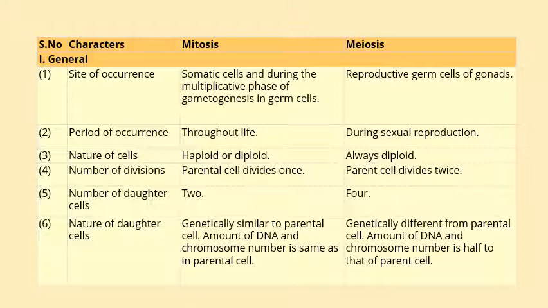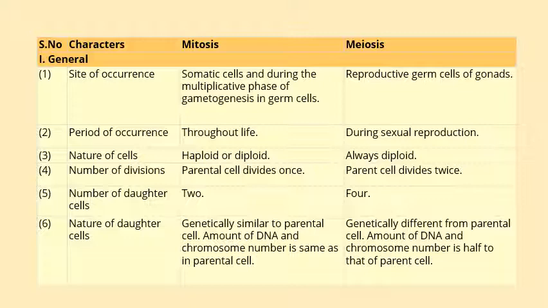The mitotic cells may be haploid or diploid, whereas the meiotic cell is always diploid and gets converted into haploid ones. In the number of divisions, the parental cell divides once in mitosis, whereas in meiosis the parental cell divides twice.